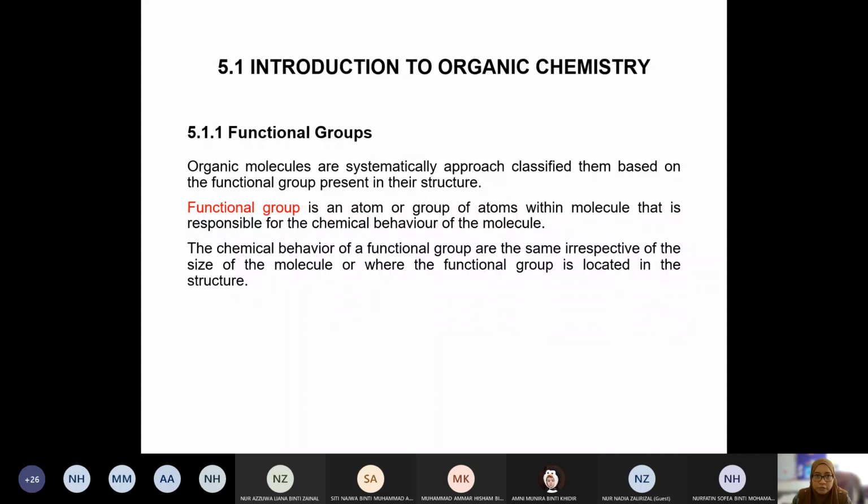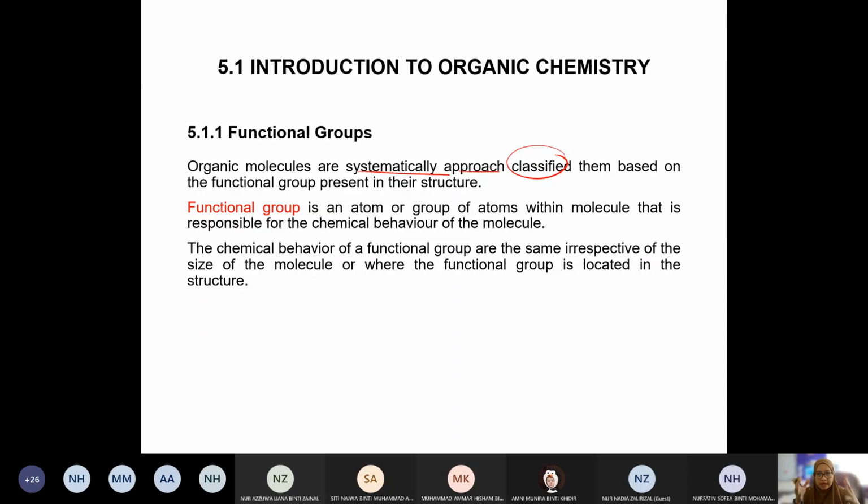We have functional groups. Okay, functional group is the focus. Okay, so organic molecules are systematically approached, classified based on the functional group present in their structure. So we are going to classify them. We have a lot of compounds, right? We have a lot of organic compounds. So how are we going to classify them into their own category?